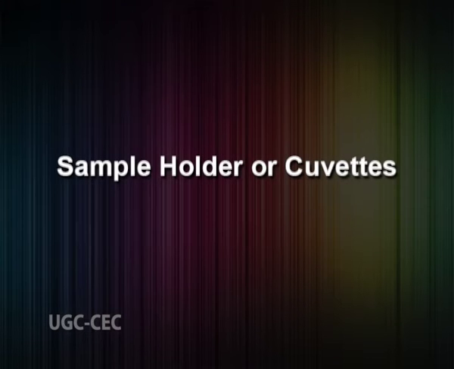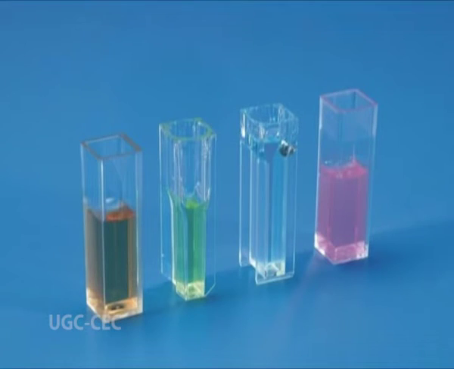Sample holder or cuvettes. The most widely applicable cuvettes are made up of high quality fused silica or quartz glass because these are transparent throughout the UV, visible and near infrared regions. Glass and plastic cuvettes are also common, although glass and most plastics absorb in the UV region, which limits their usefulness to visible wavelengths. The selection of a proper cuvette material is based on the absorption property of that material.